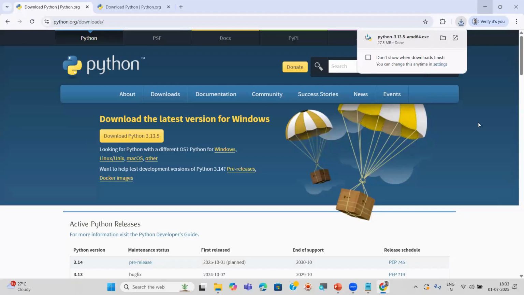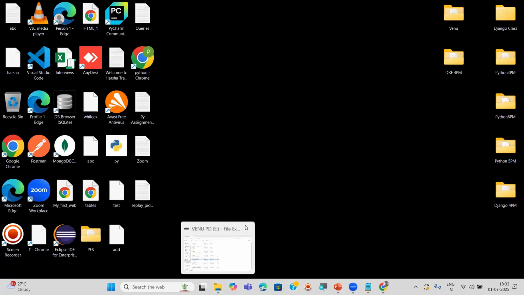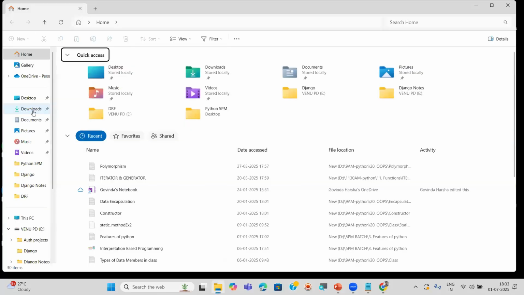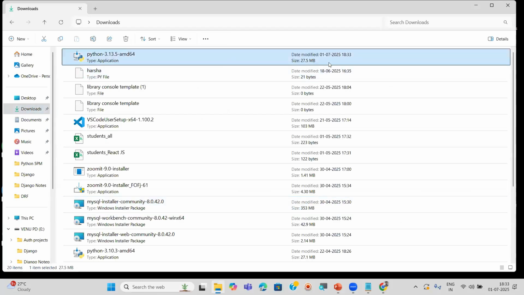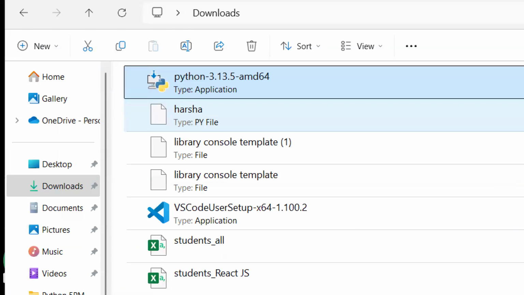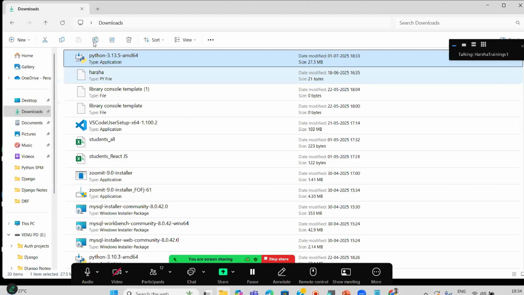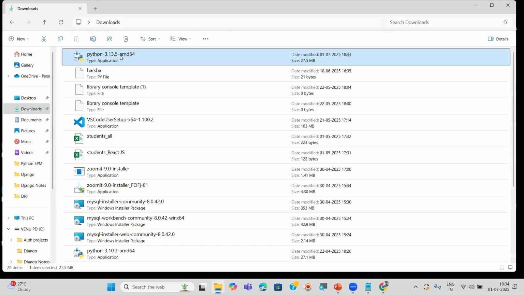Now go to the downloads, or you can click on this. Let me show in the downloads folder for you. So I'll go to the downloads. Here on the left side is downloads. See this one, just now I downloaded. See the date also, you can see 1/7/2020. You can see the downloaded file like this, the Python downloaded file. Now we have to install this software.